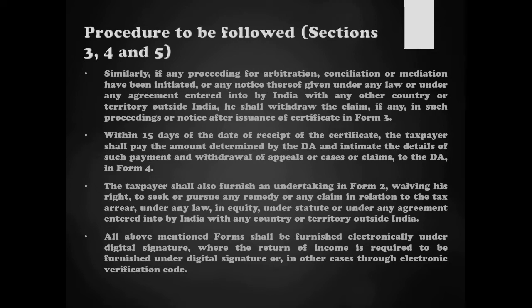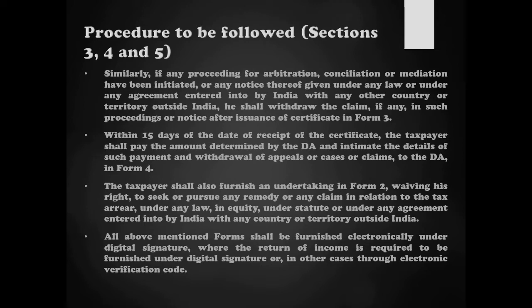So when should this be done? Within 15 days of receiving the certificate, the taxpayer should pay the amount that was determined by the designated authority, should withdraw these cases or should withdraw his claim under the arbitration, and then make the intimation to the designated authority along with proof of withdrawal of these cases or appeals. This withdrawal and proof of payment, etc., shall be made in Form 4. Form 4 is the prescribed form for that.